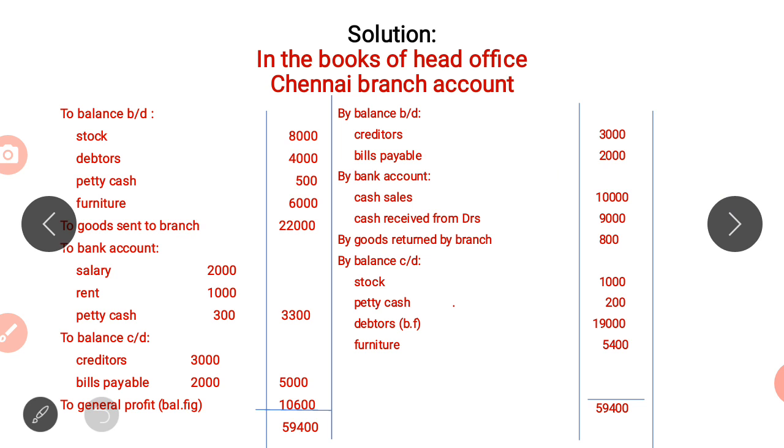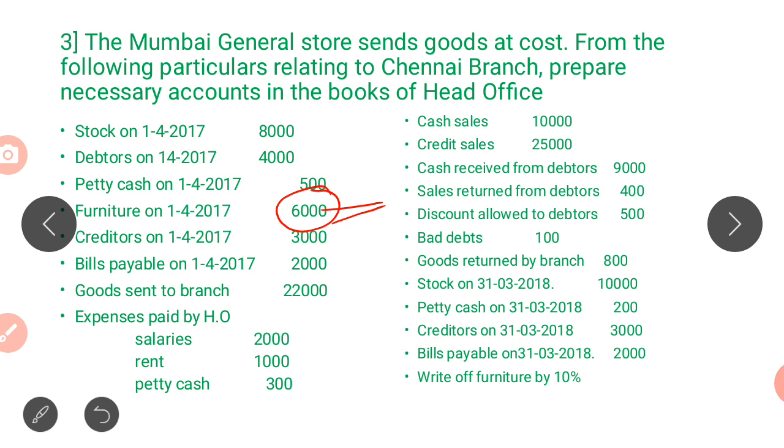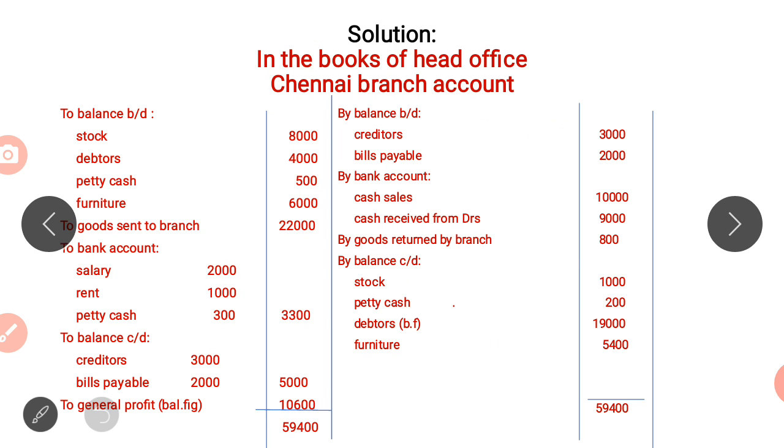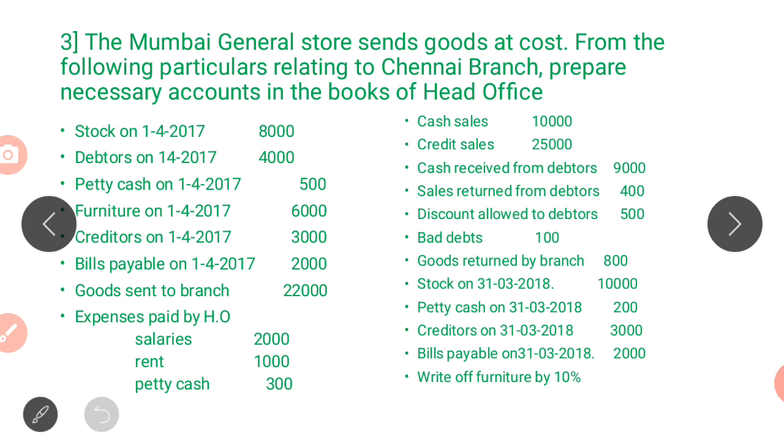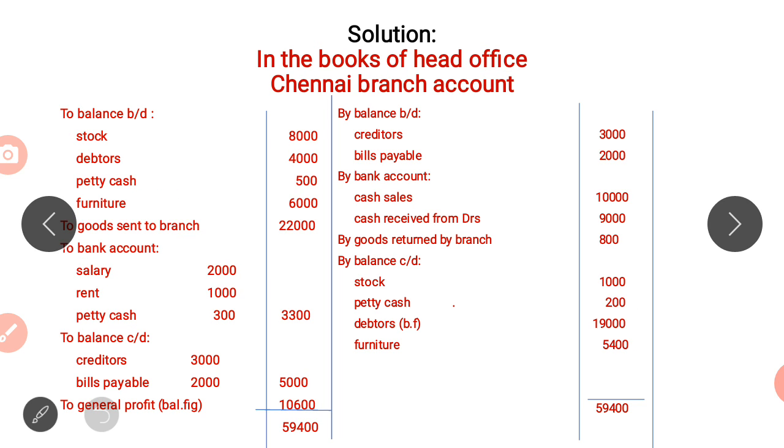So here if you see, as per the information, all the opening balances we have recorded on the debit. There are two, creditors and bills payable, that we have recorded on the credit side. Whatever goods sent to branch, whatever is received by the branch, debit. Whatever is received by the head office, credit. Cash sales we are recording in the credit side. Received from debtors, again it is recorded on the credit side.